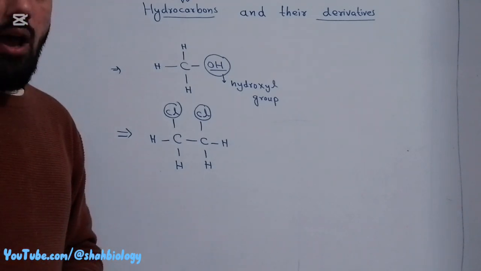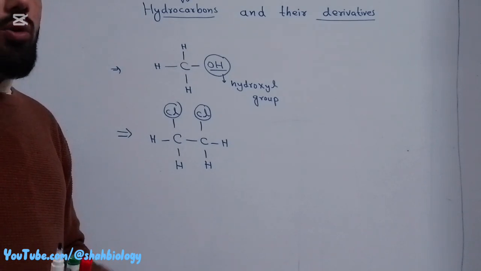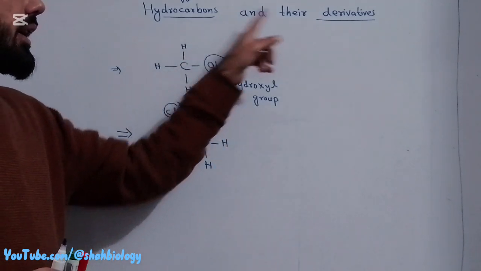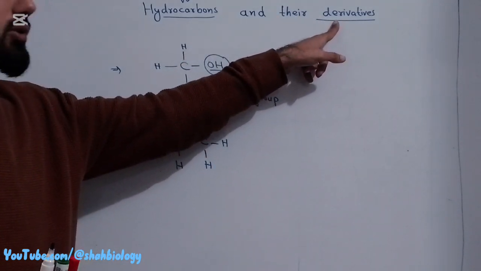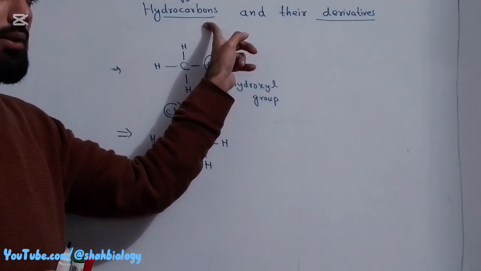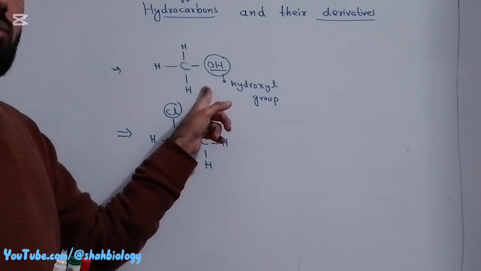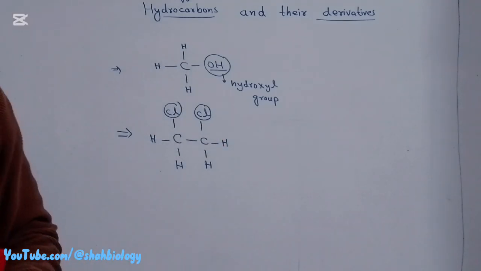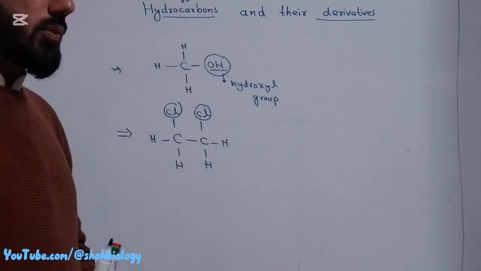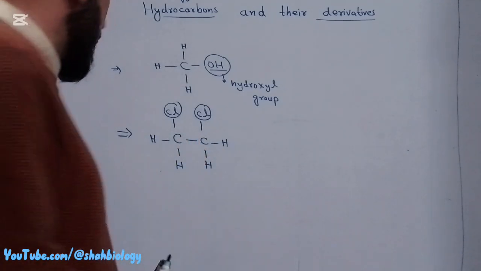Now that I have defined a functional group, you have some idea about it. Functional groups are derivatives; when they attach to hydrocarbons, these hydrocarbons change their chemical and physical properties. Now I am defining the functional group, so note it down so that I may continue my lecture.